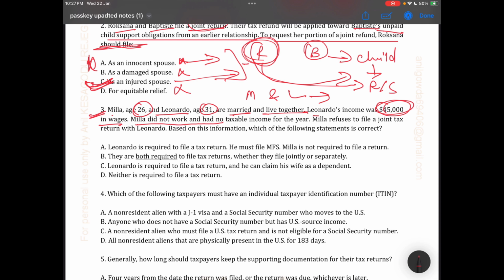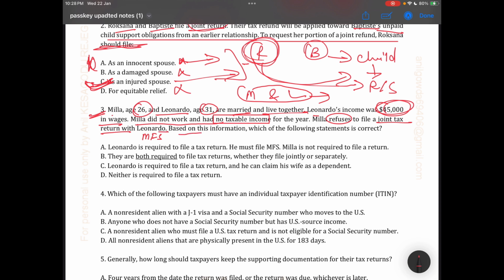That is one of the important points: no taxable income. Mila refused to file a joint tax return. So both are married and live together, but she refused to file a joint return, so most probably he can choose MFS with Leonardo.